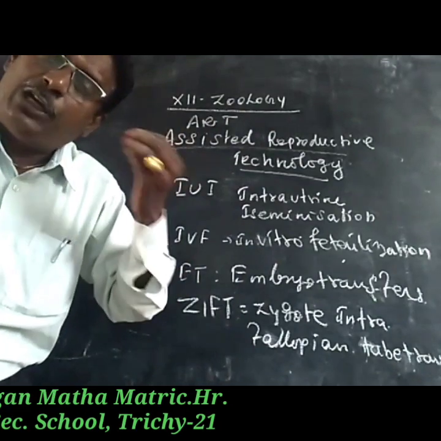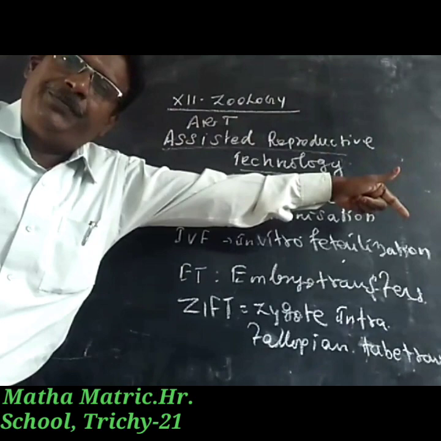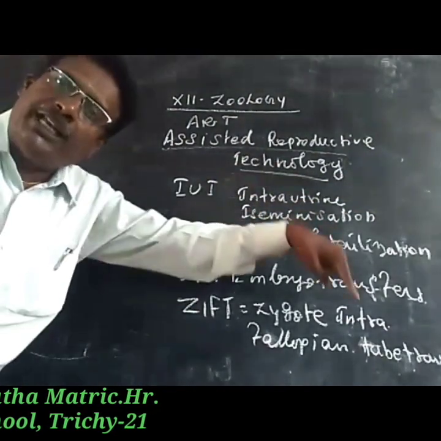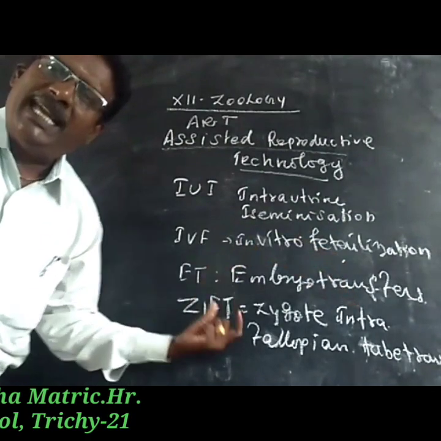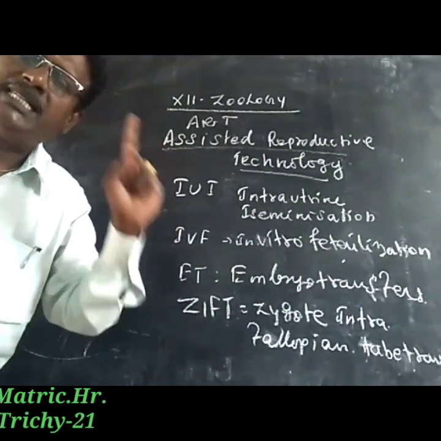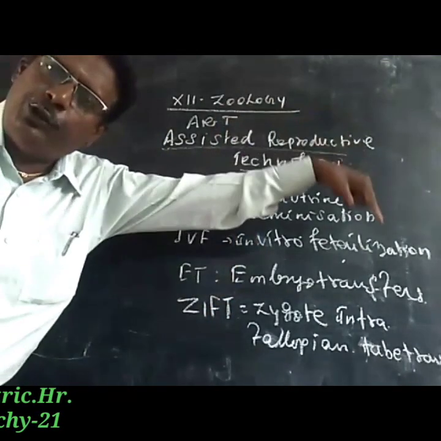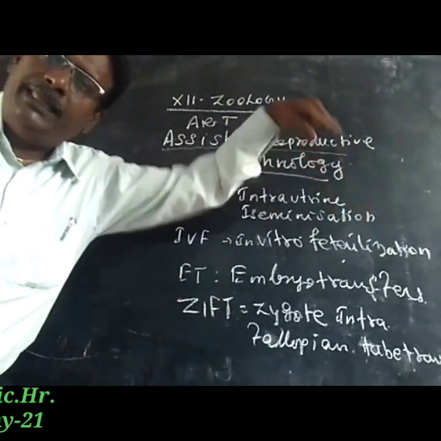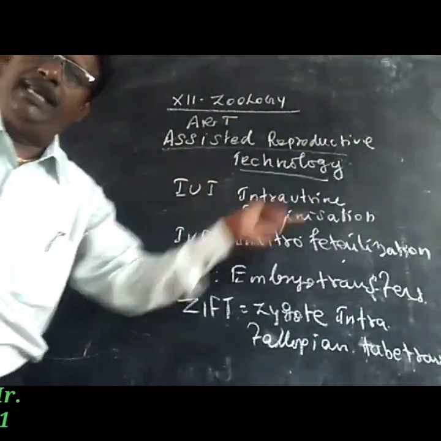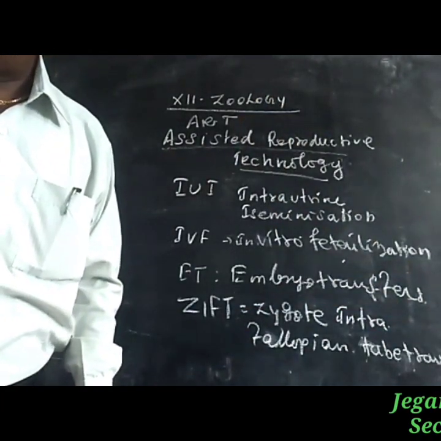The zygote is directly transferred into the fallopian tube. In embryo transfer, embryos are transferred into the uterus, but here the zygote is at a single cell stage. During the single cell stage, the zygote is transferred into the fallopian tube. Then they develop into an embryo and get fixed in the uterine wall.